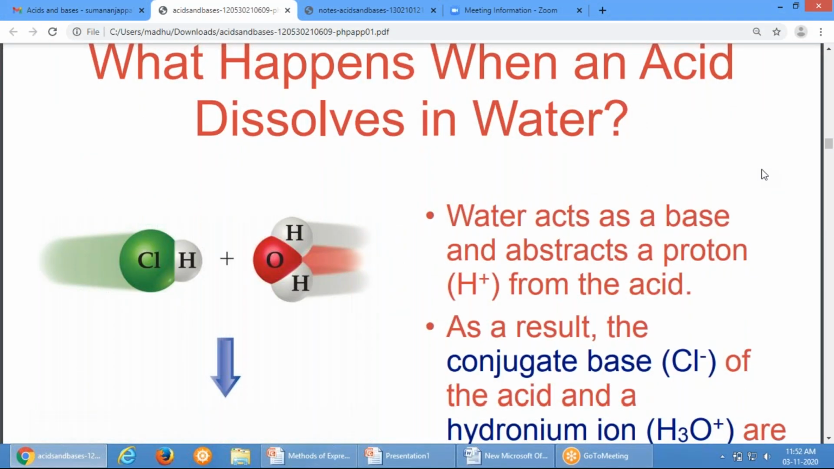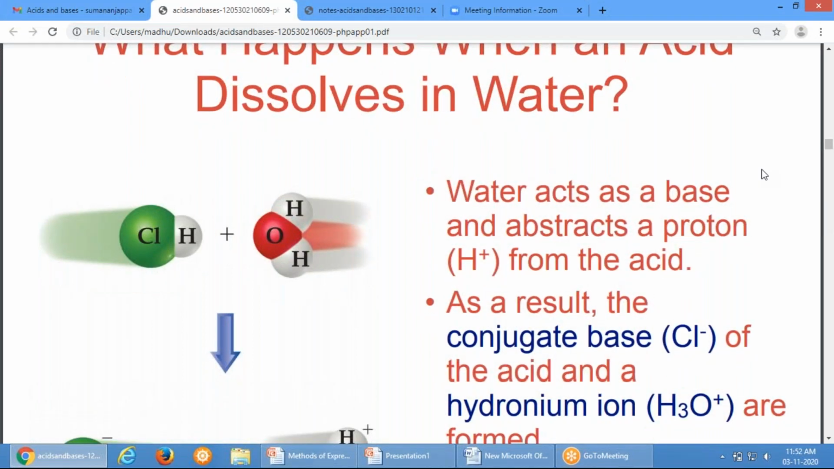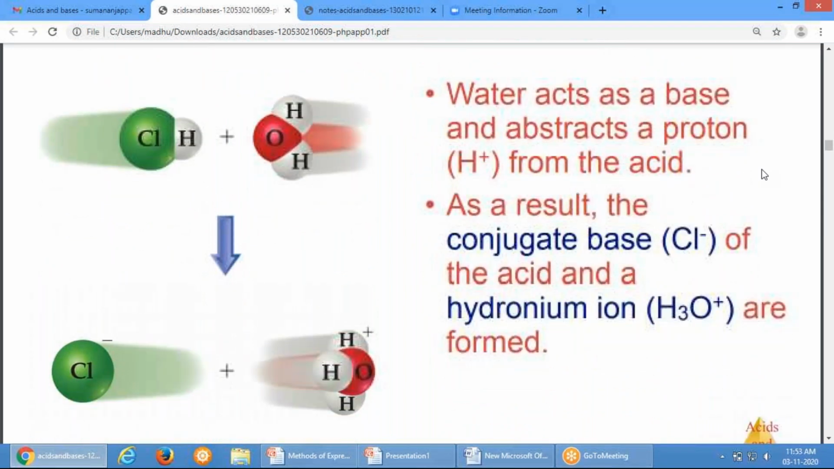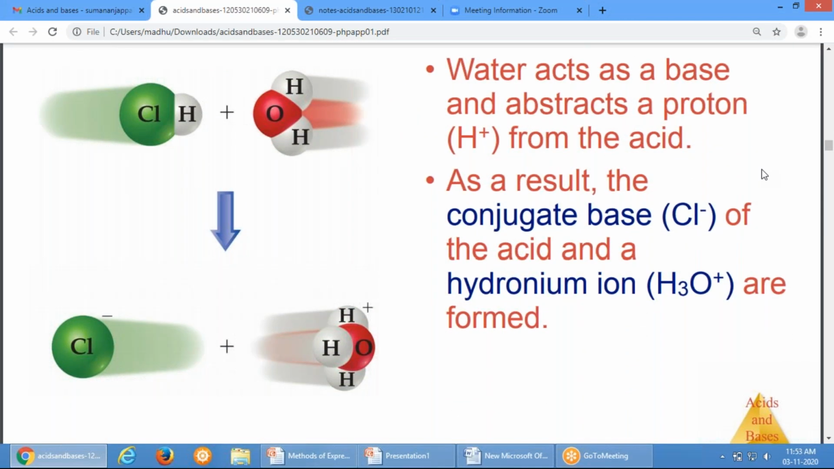So what happens when an acid dissolves in water? Water acts as a base and abstracts the proton from the acid. As a result, the conjugate base, that is chloride, of the acid, and the hydronium ions are formed. So this is how the reaction will occur. You can see HCl plus H2O will give you H3O plus and Cl minus.